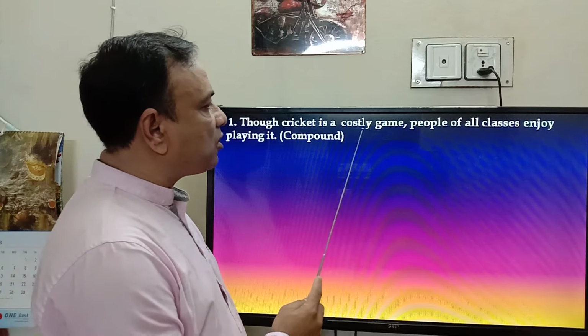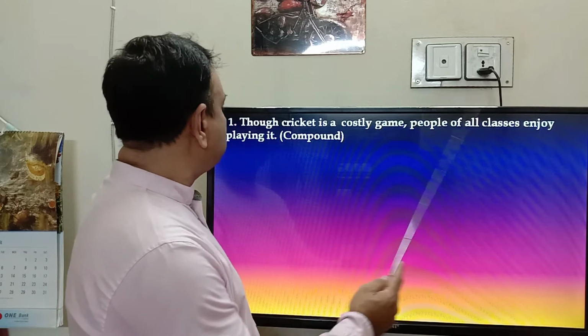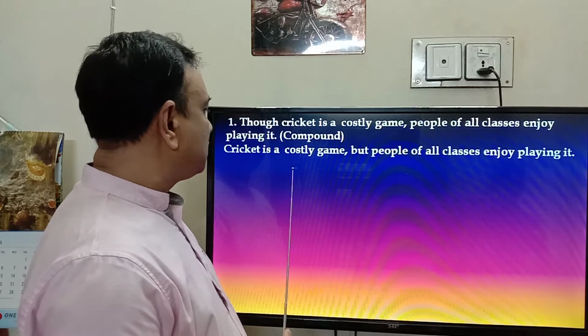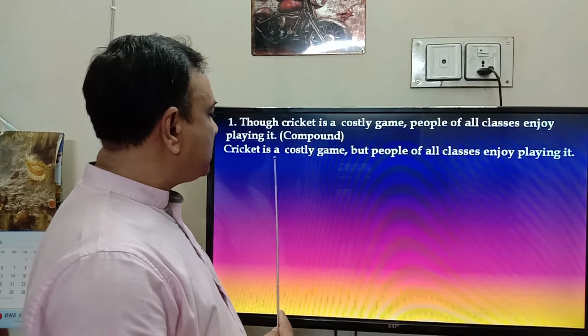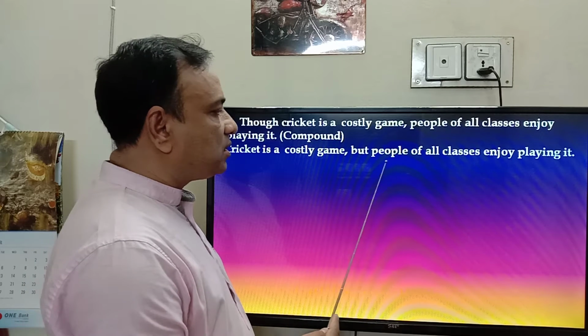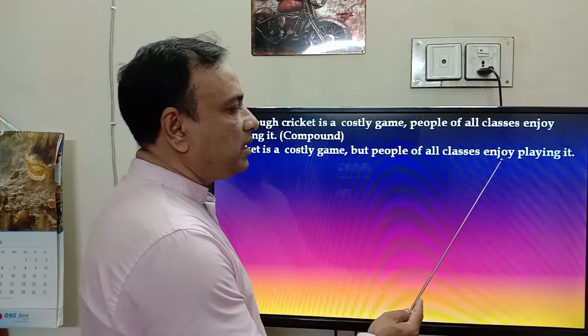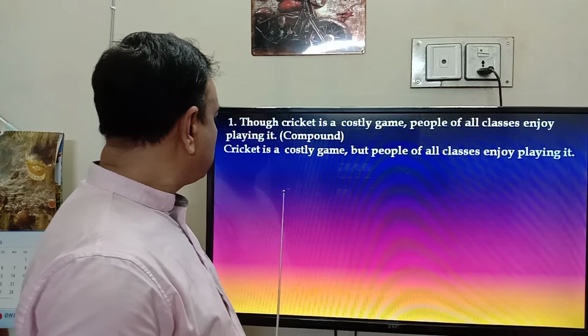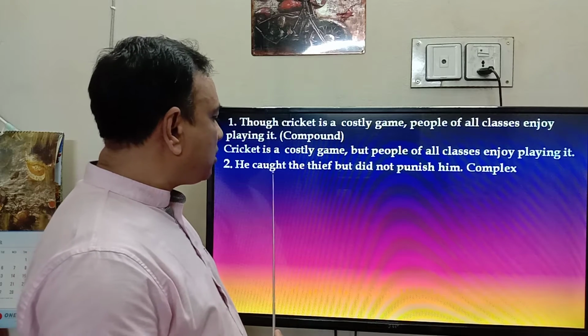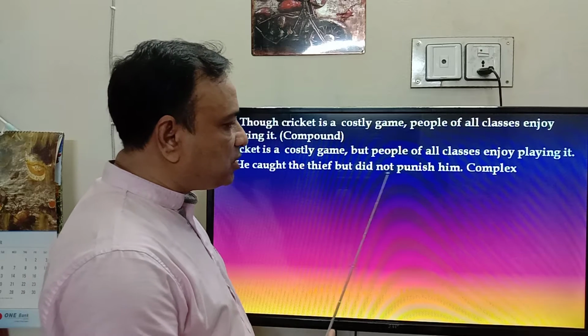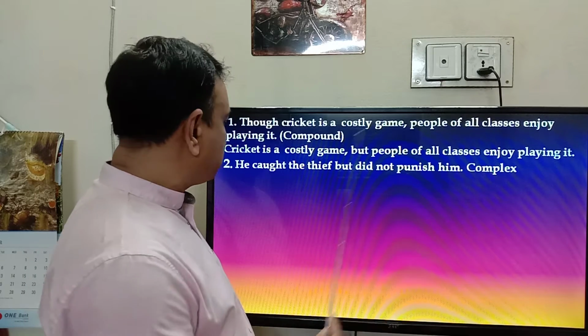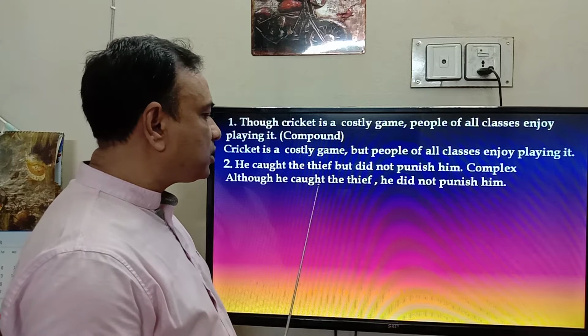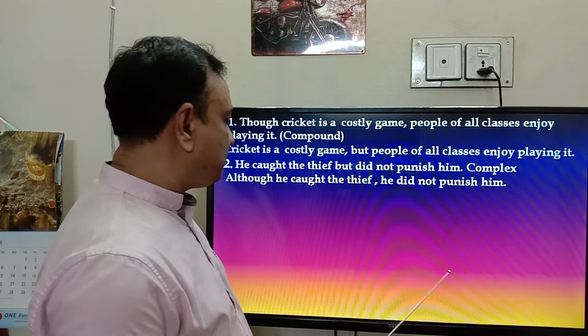Though cricket is a costly game, people of all classes enjoy playing it. The answer will be cricket is a costly game, but people of all classes enjoy playing it. Number 2. He caught the thief but did not punish him. Complex: although he caught the thief, he did not punish him.